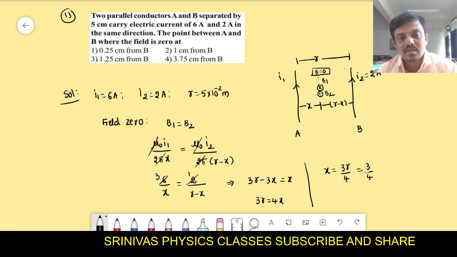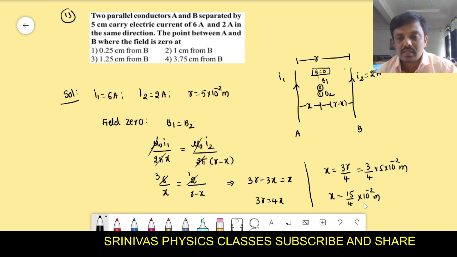What is the value of R? The R value they gave us is 5 centimeters, or 5 into 10 to the power of minus 2 meters. We write this as 5 into 10 to the power of minus 2 meters. That is 3 fives are 15, so 15 by 4 into 10 to the power of minus 2 meters.